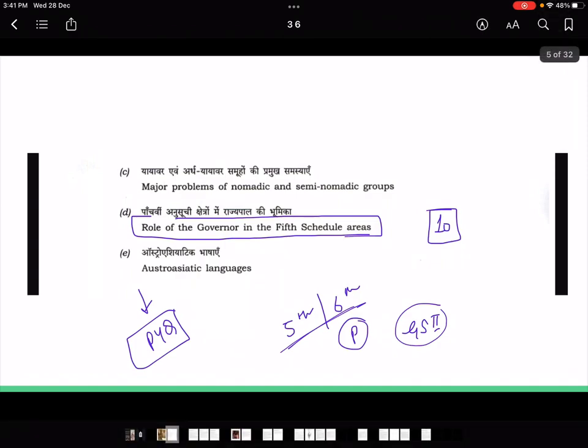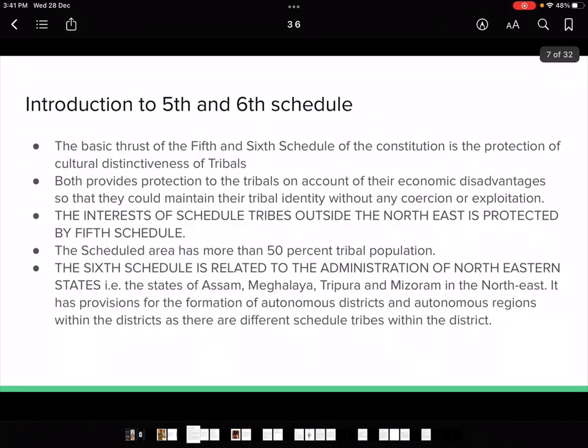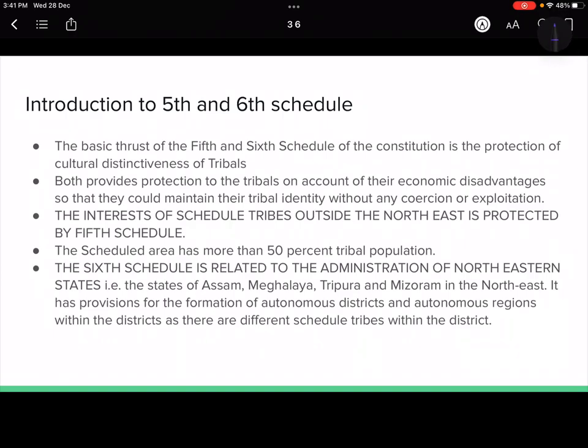But before that, we should know what the fifth and sixth schedule areas are. So I've just given you the introduction. These are the schedules mentioned in the constitution which give protection for the cultural distinctiveness of the tribes. So we know that we have tribes like our other population.